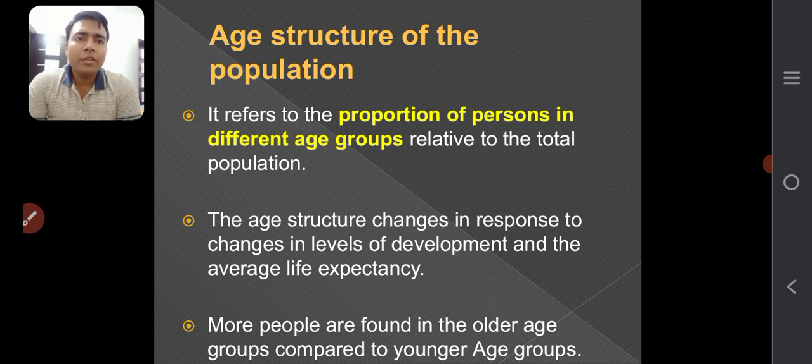Now we will see the age structure of the population. It refers to the proportion of persons in different age groups relative to the total population. The age structure changes in response to changes in the level of development and the average life expectancy. More people are found in the older age groups compared to the young age group. So age structure of population refers to the population of persons in different age groups, just like 0 to 14, then 15 to 59, then 60 plus. That is the age structure of the population. It means a dependent population and a working population.